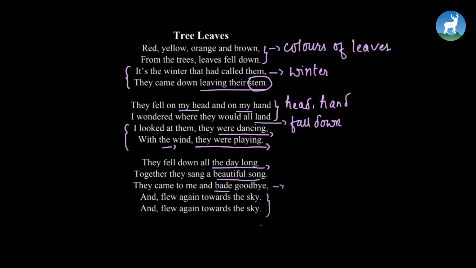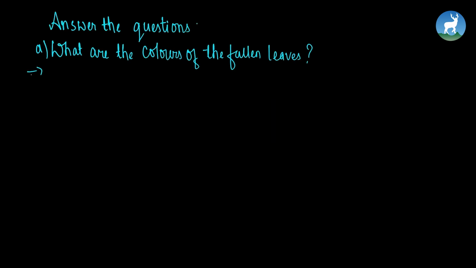Alright? So this is all about leaves falling down from the trees and the pattern. How did they fall? And what are the thoughts that the poet gets when the leaves are falling down? Okay? Now let's try doing some exercises related to it. Here we are about to answer some questions related to the poem.